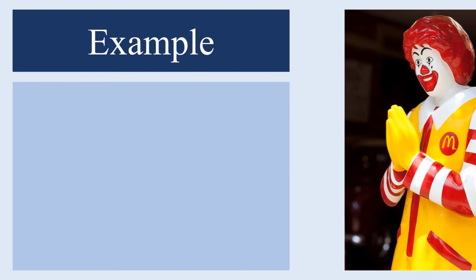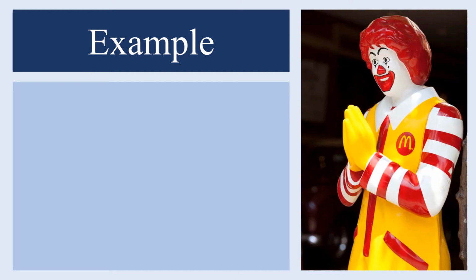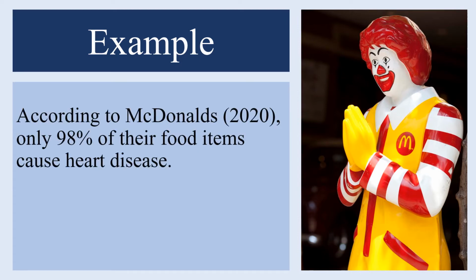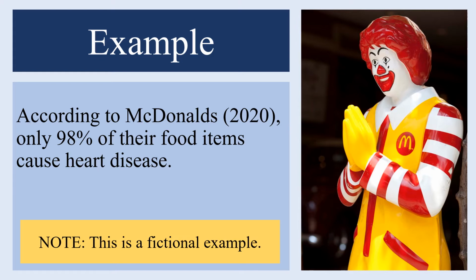Let's take a hypothetical situation. We've gone to the McDonald's website looking for nutrition information about their menu. The citation might be formatted as follows. According to McDonald's, 2020, only 98% of their food items cause heart disease. Note, this is a fictional example. You'll see here we put McDonald's, the name of the company, before the year of publication, which is where we would normally put the author's name. And this is essentially how you will format a citation where the organization is the author.